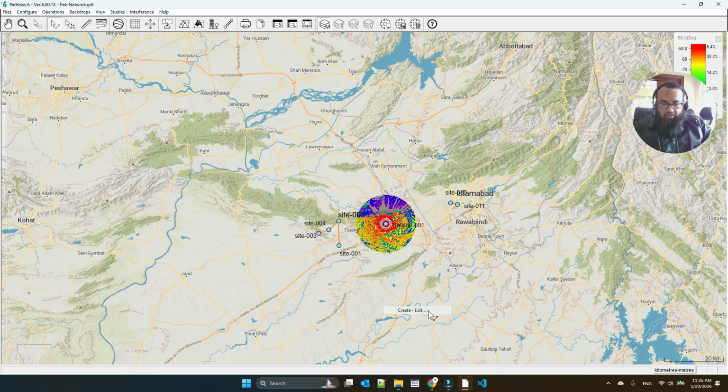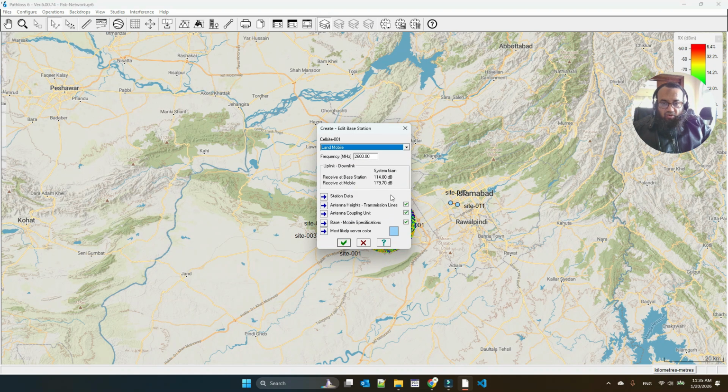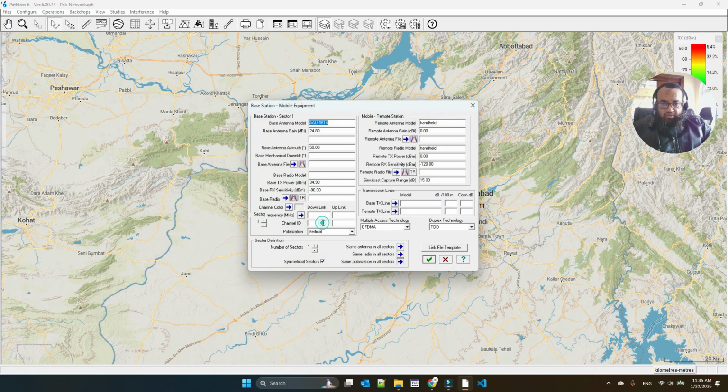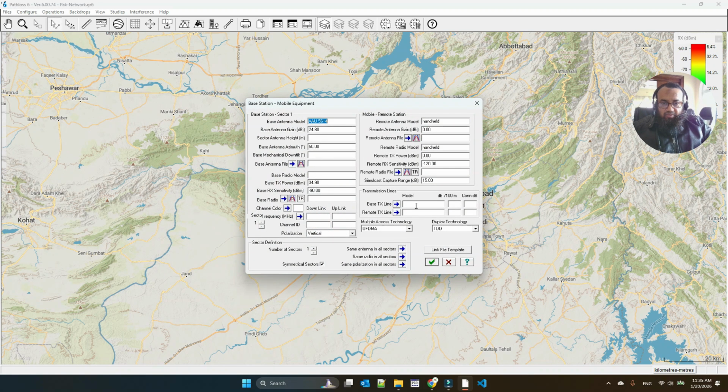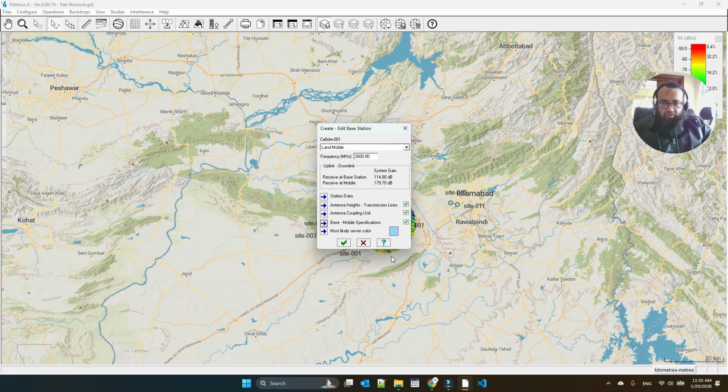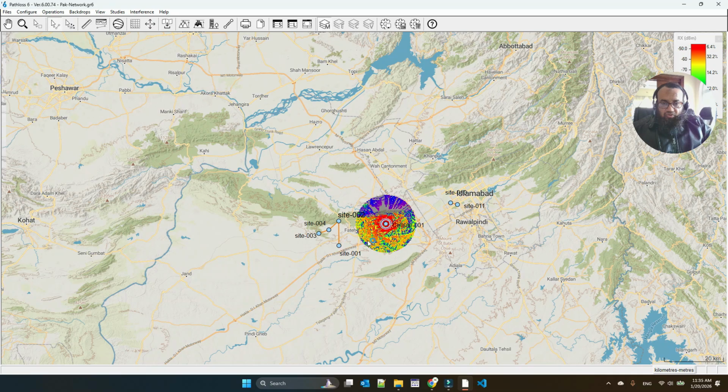We'll go to the cell and we will try to change the number of cell sites. I will update this cell site data. We can see that currently it has only one cell available. We will change this value and I will make it 3 just to see. Okay, I have applied it and let's see.